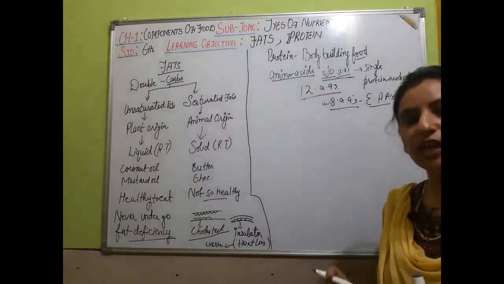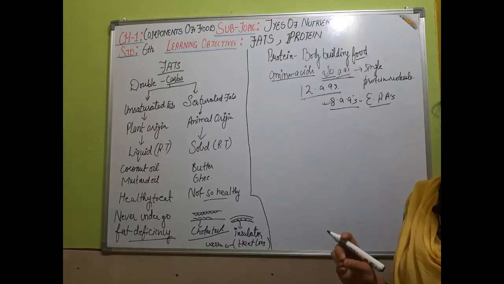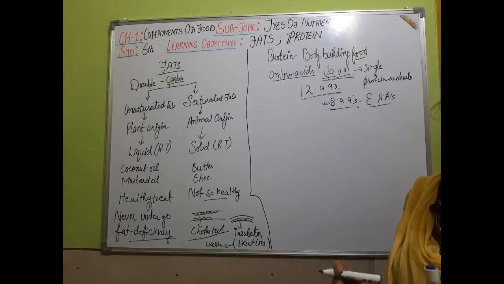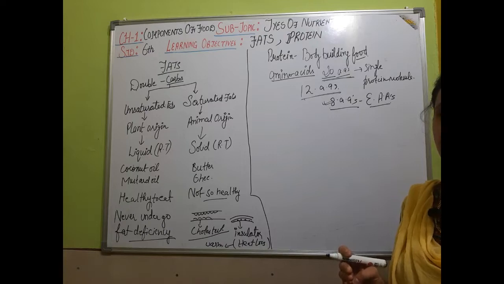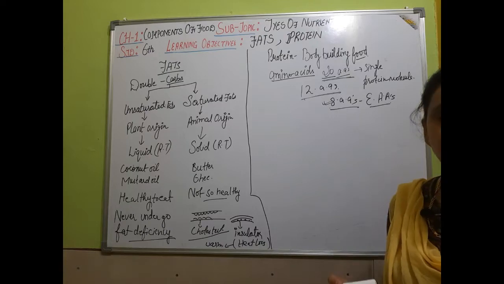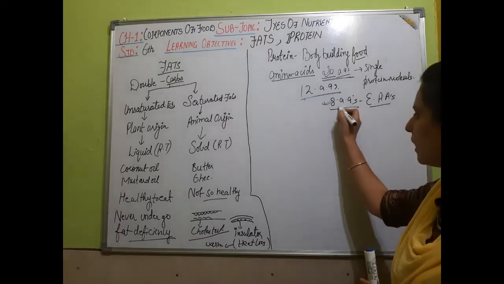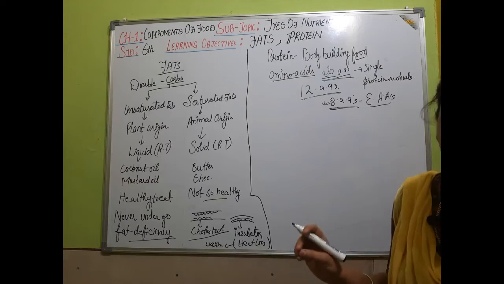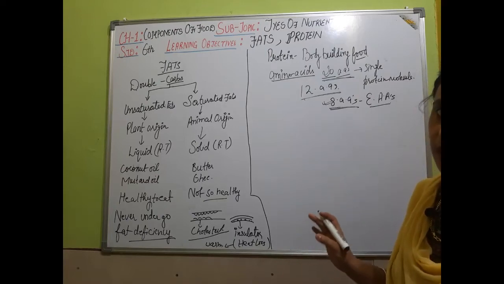In plant protein, we can go for pulses, groundnut, and many types of fruits. In the case of animals, we can go for meat, milk, and eggs. So these are all the sources of protein. These 8 amino acids can be given to our body with the help of animal and plant products. Now what is the main function of protein?